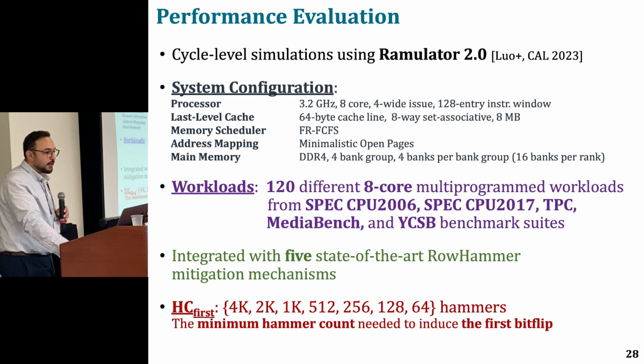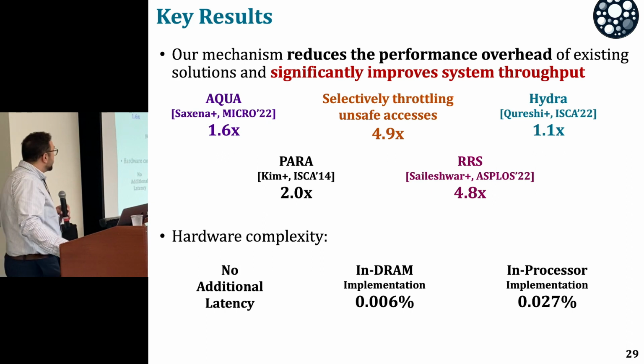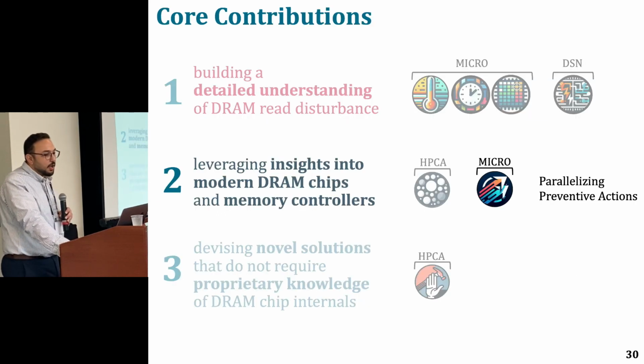We evaluate the performance effect of our mechanism here, and we show that it reduces the performance overhead of existing solutions drastically and significantly improves system throughput by doing so. And we look at the hardware complexity as well. We show that it incurs no additional latency to DRAM accesses, and it can be implemented at low cost.